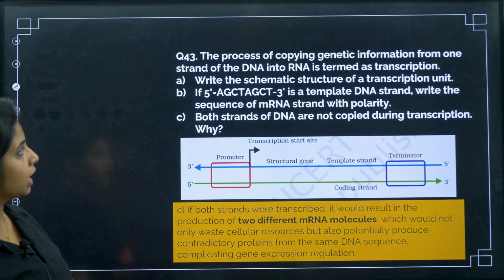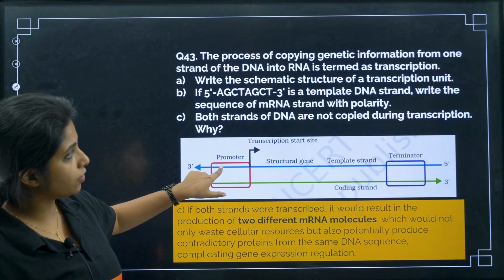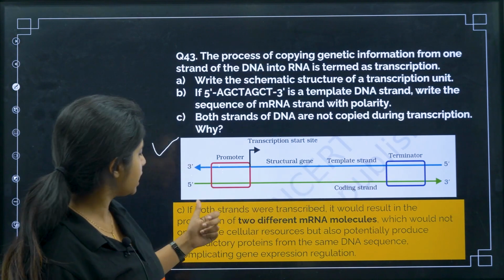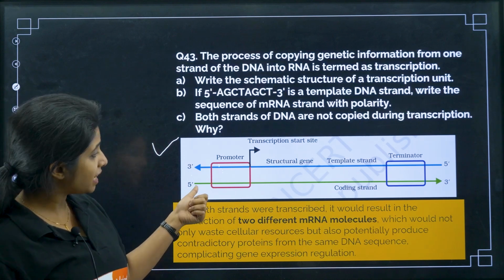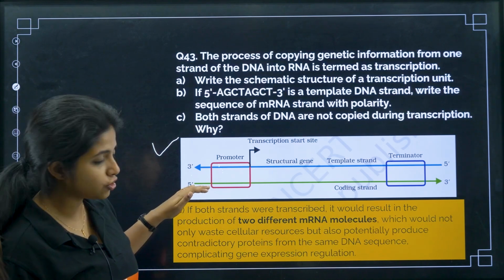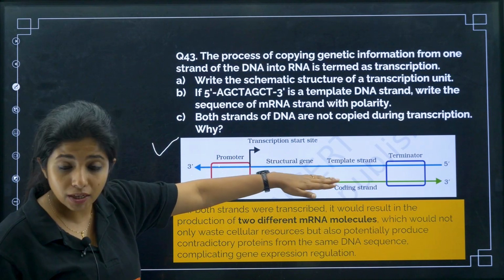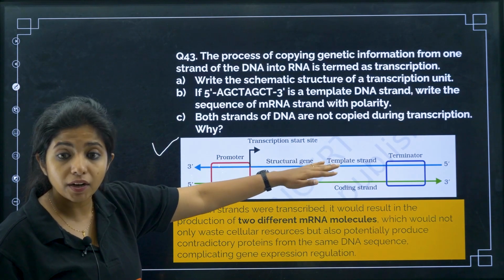Yes. Now, the process of copying genetic information from one strand of DNA into RNA is termed transcription. Write the schematic representation of the structure of a transcription unit. This is the transcription unit. You have to mention 3' to 5' end, 5' to 3' end. On the 5' end is the coding strand, and this is the template strand. The template strand is the one that undergoes transcription. Please remember it is the one that undergoes transcription.